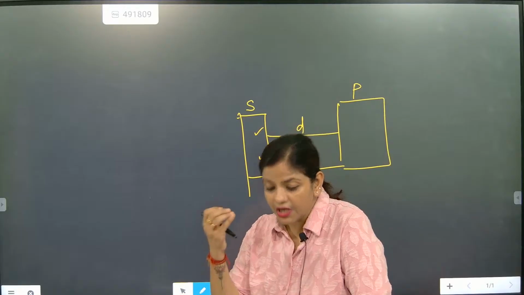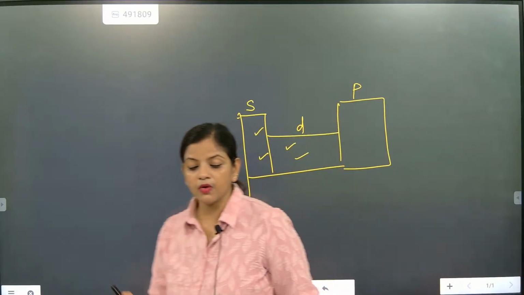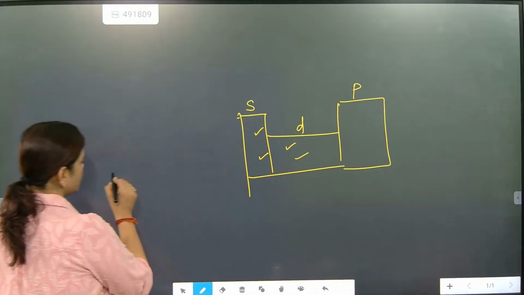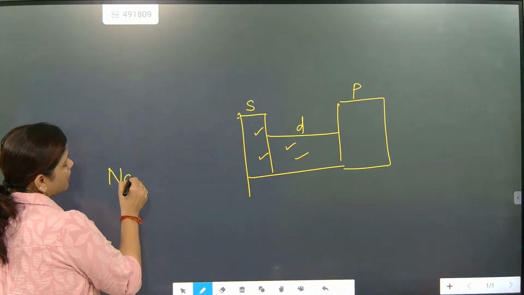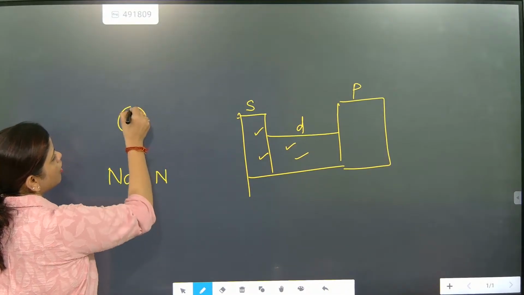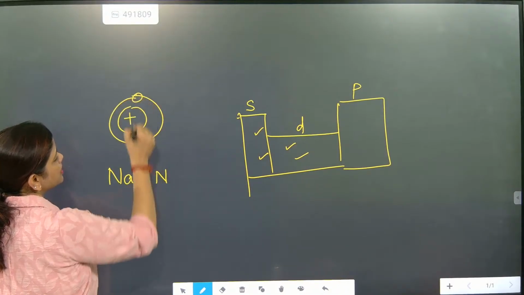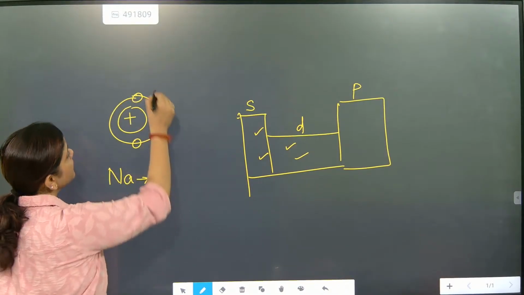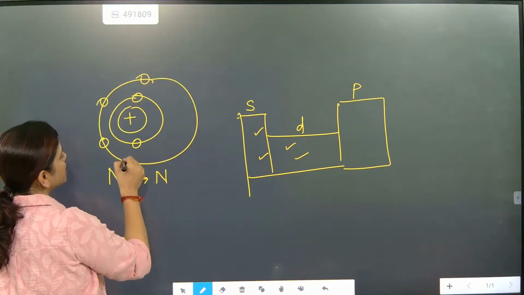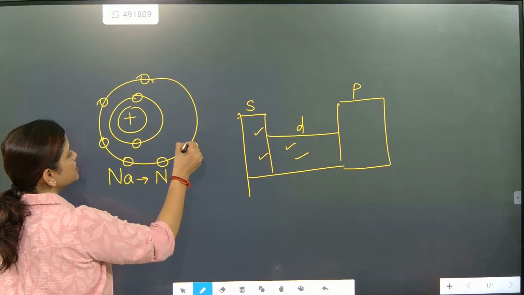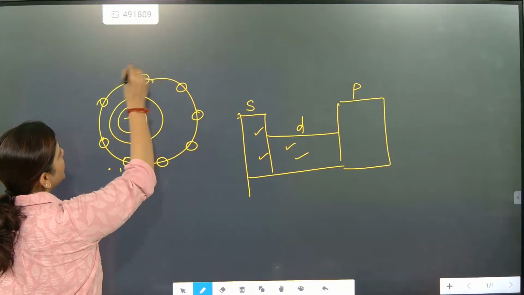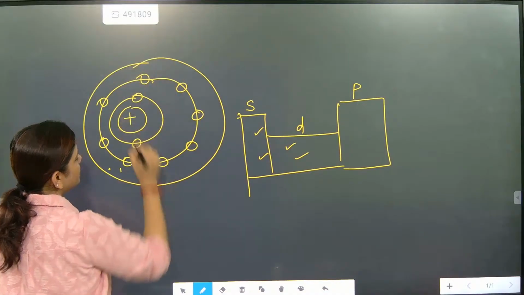What is the meaning of electropositive, and how do they give and become electropositive? When sodium gives one electron, because sodium's first inner orbit has two electrons, then the next orbit has 1, 2, 3, 4, 5, 6, 7, 8, so it has 8, and the outermost orbit has 1 electron.